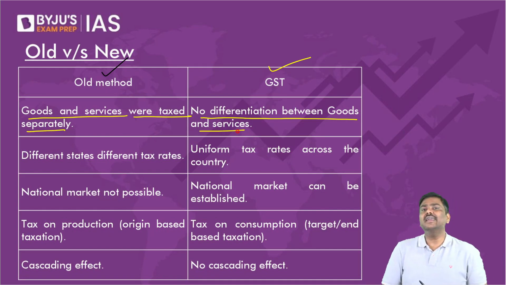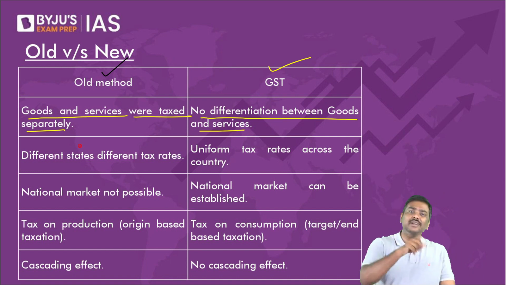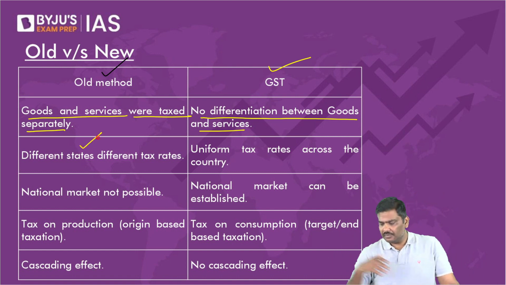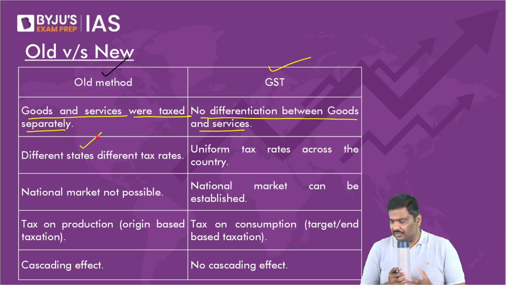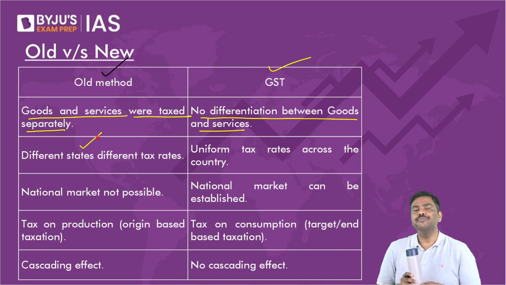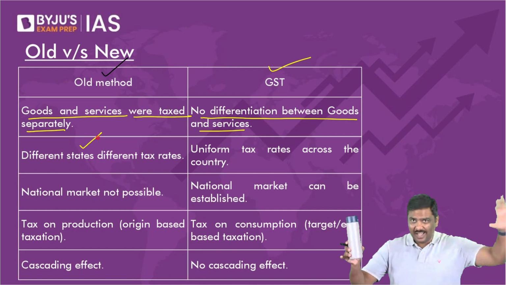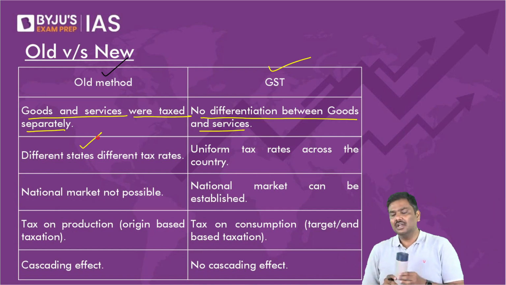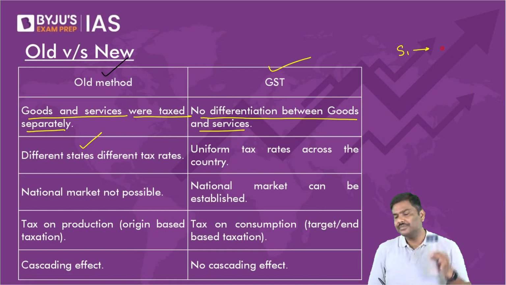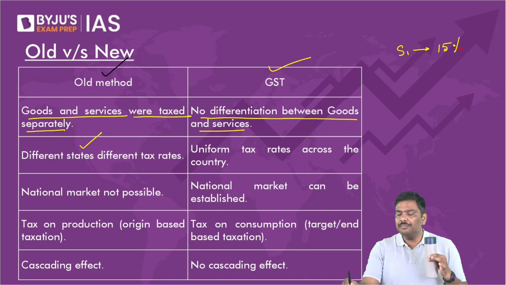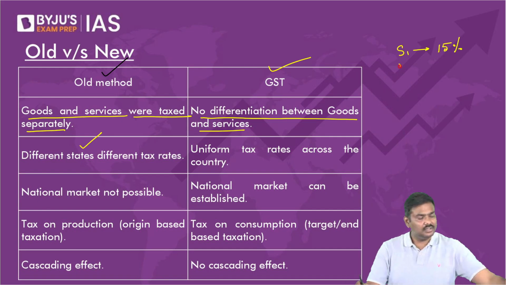Second, earlier different states had different indirect tax rates. For example, if this product was sold in the market, in the earlier taxation structure, state 1 would impose 15% sales tax, VAT. State 2 would impose 18% VAT.